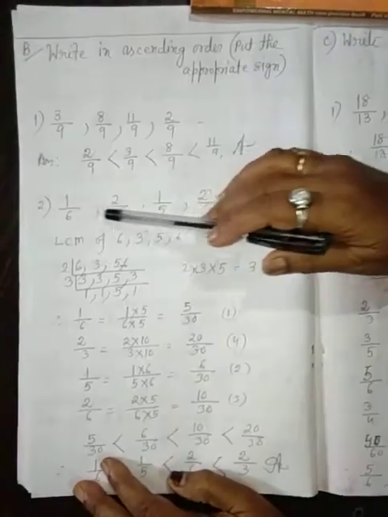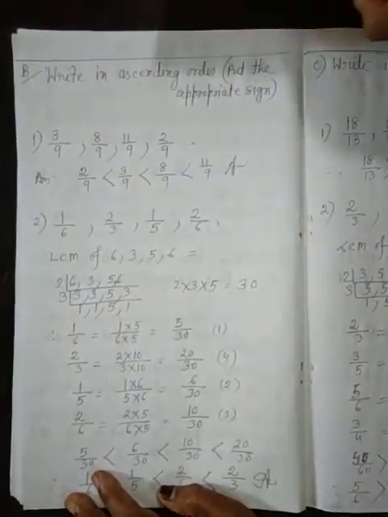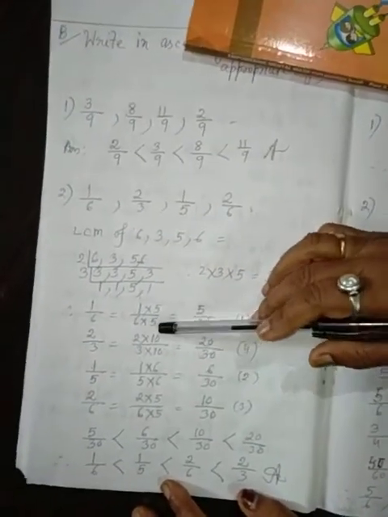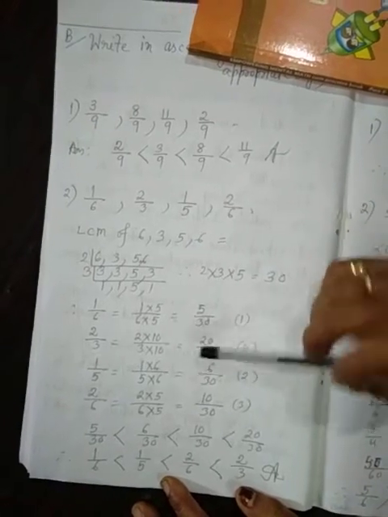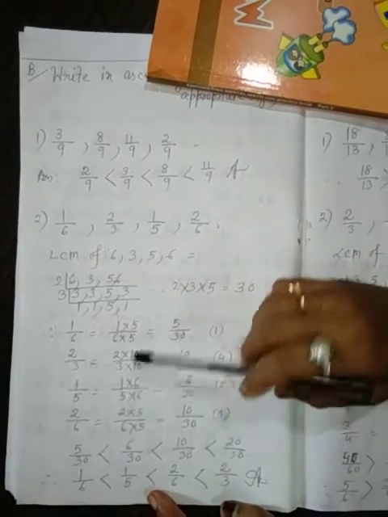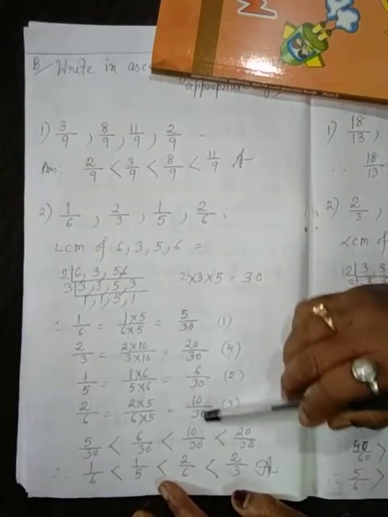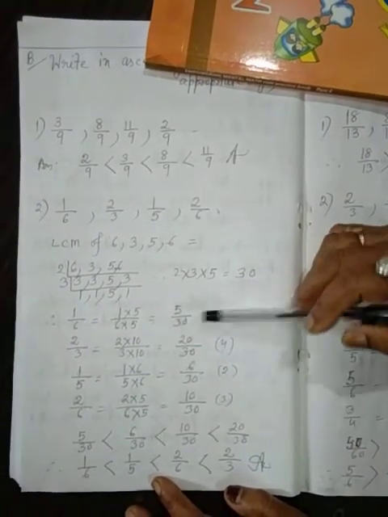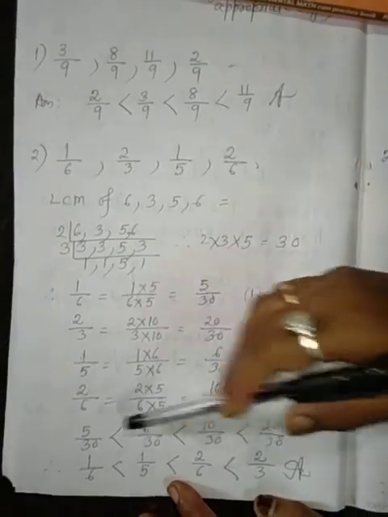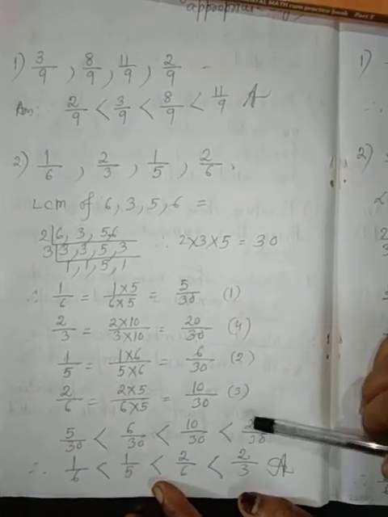Now we have to make the denominators equal. 1 by 6 equal to 1 into 5, 6 into 5, 5 by 30. 2 by 3 equal to 2 into 10, 3 into 10, 20 by 30. 1 by 5 equal to 1 into 6, 5 into 6, 6 by 30. 2 by 6 equal to 2 into 5, 6 into 5, 10 by 30. So in these numbers, the smallest is 5 by 30, 5 by 30 less than 6 by 30 less than 10 by 30 less than 20 by 30.